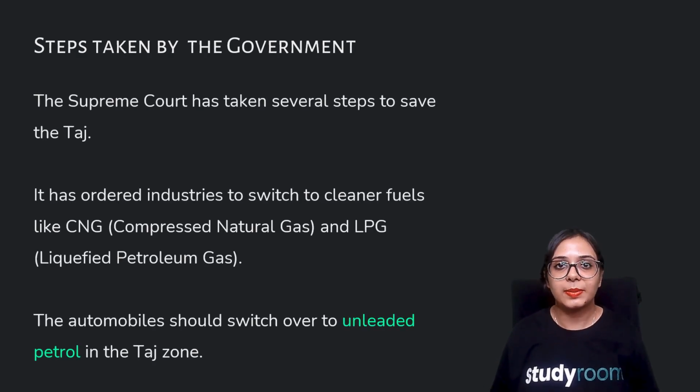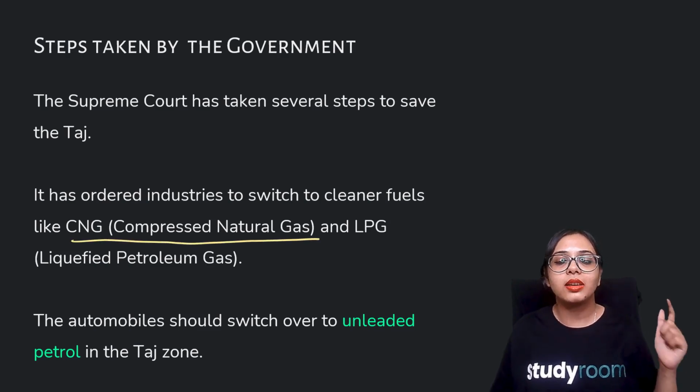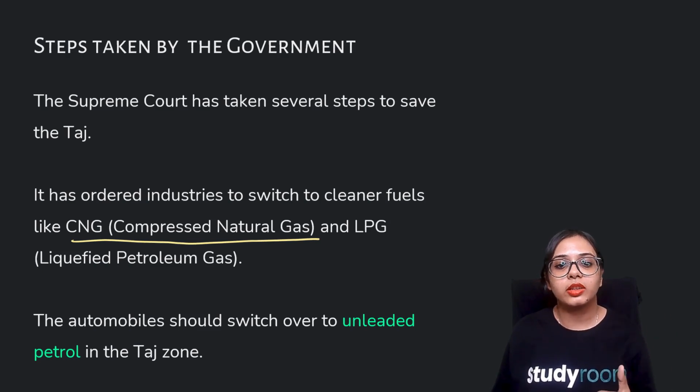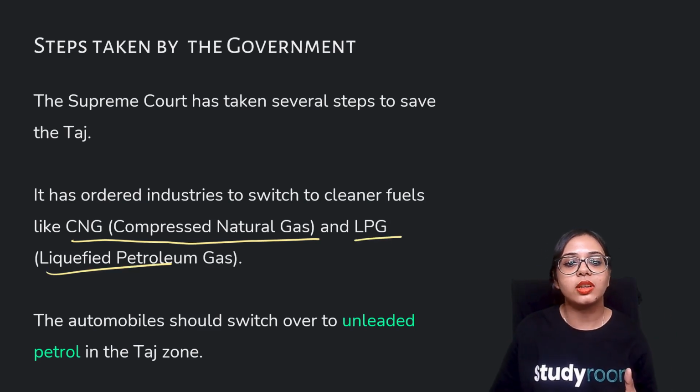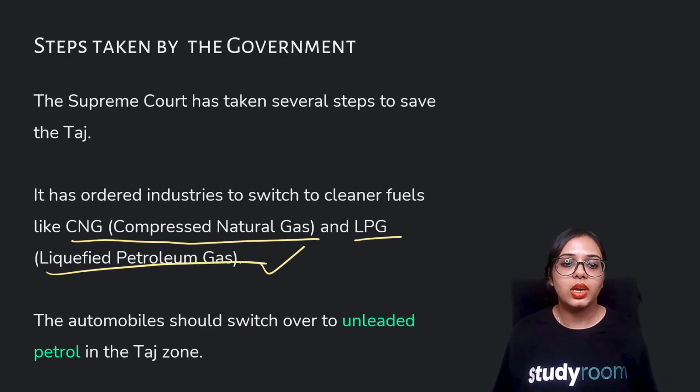What are the steps taken by the government? The Supreme Court has taken certain steps to prevent the discoloring of the Taj Mahal. All right, and it has ordered industries to switch to cleaner fuels. Cleaner fuels such as CNG, the compressed natural gas, and the cleaner fuel next to CNG is the LPG, the liquefied petroleum gas, the gas that is usually supplied to our homes in red cylinders. Okay, and the automobiles should switch to unleaded petrol in the Taj zone.